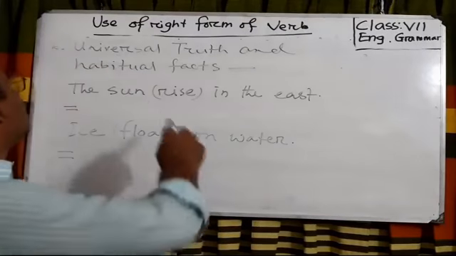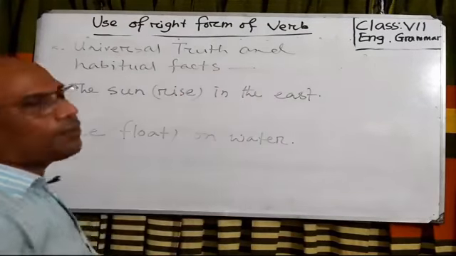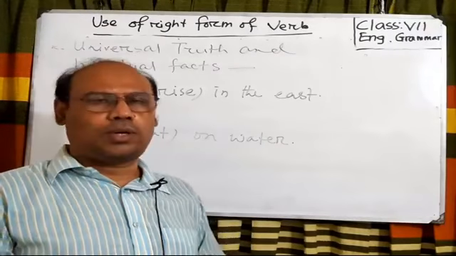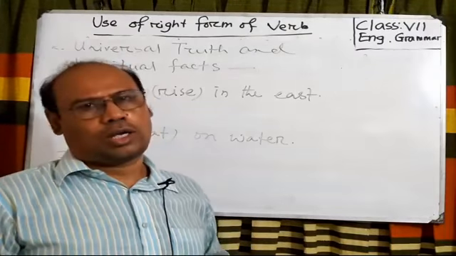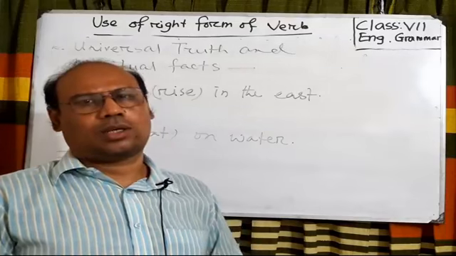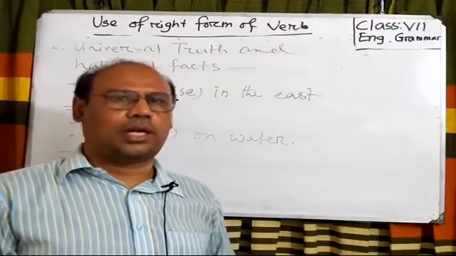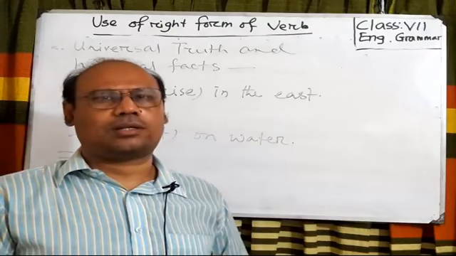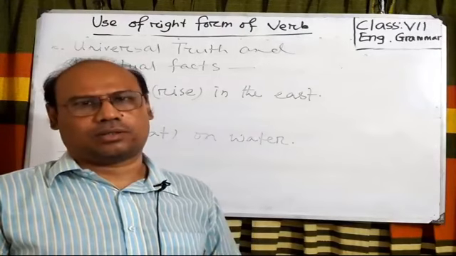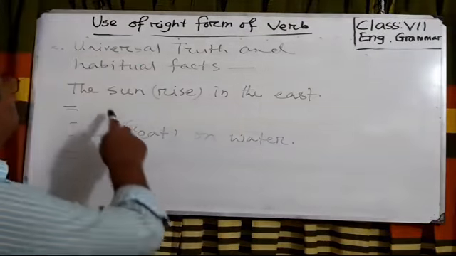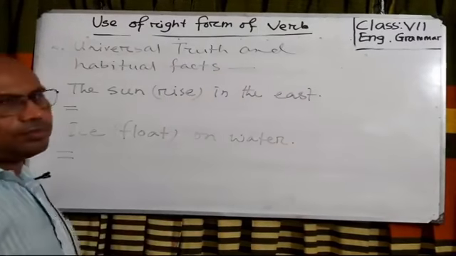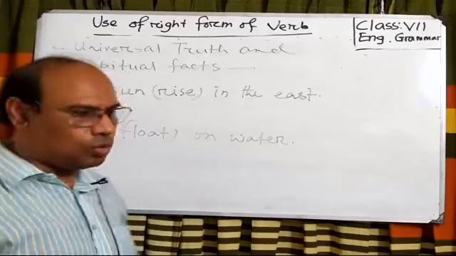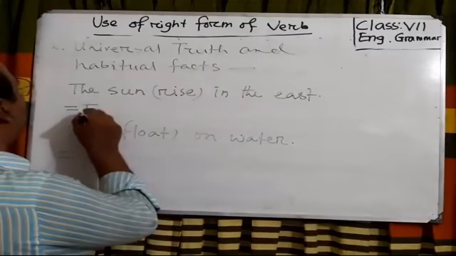Let's see, universal truth or habitual facts. If we get universal truth or habitual fact, what will we do? Universal truth and habitual facts are always in present indefinite tense. Look at the example. The sun rises in the east. It is a universal truth. So it will be in present indefinite tense.